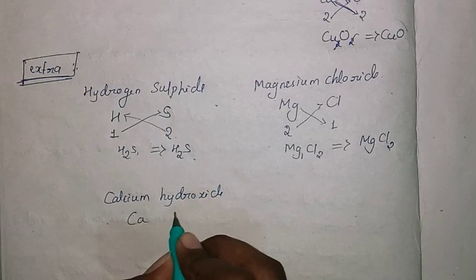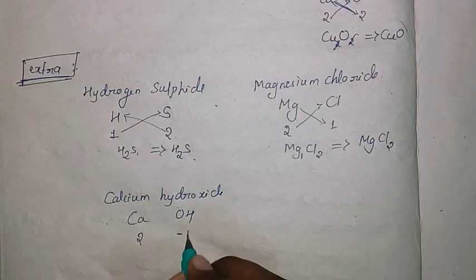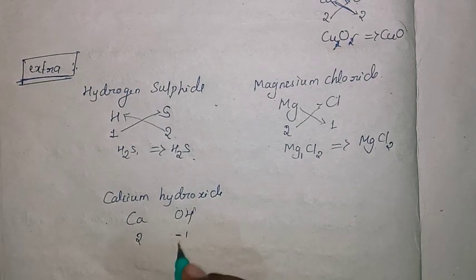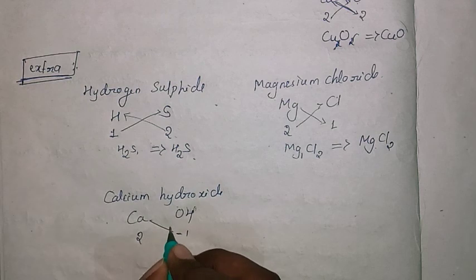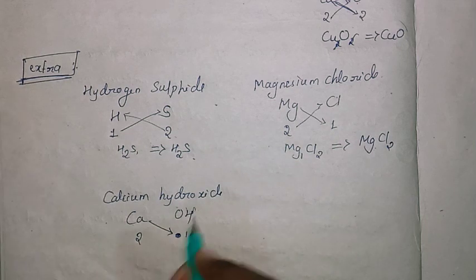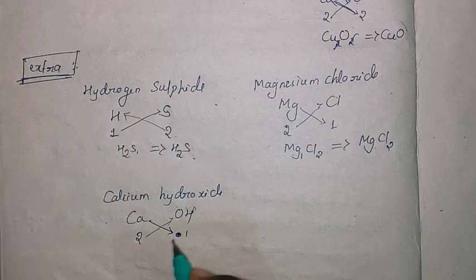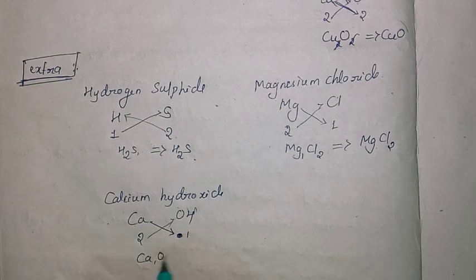Calcium is Ca, hydroxide is OH, and calcium valency is +2, and hydroxide is -1. So if you cross multiply, don't worry about the sign. -1 means it is a negative term. When you are writing the formula, you are not writing +2 -1 like that. So just cross multiply: Ca1 and OH2.